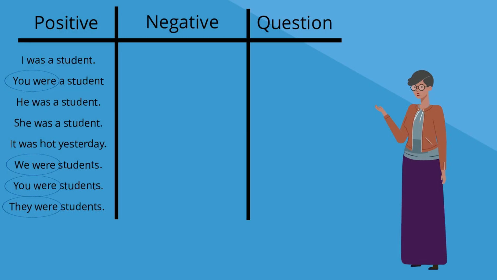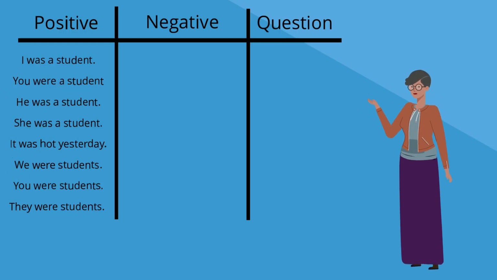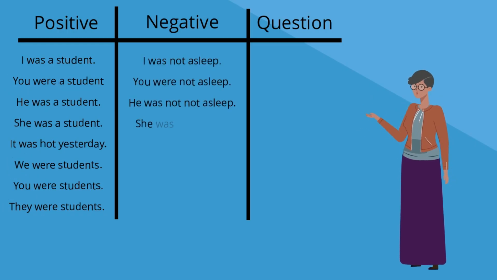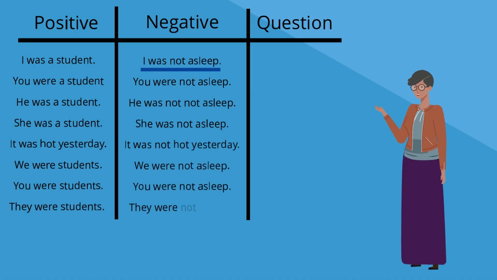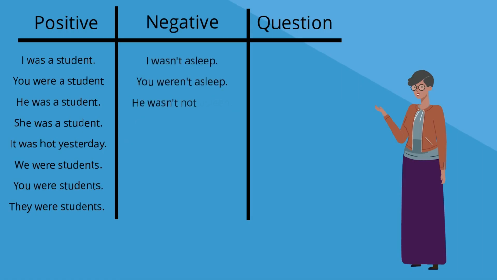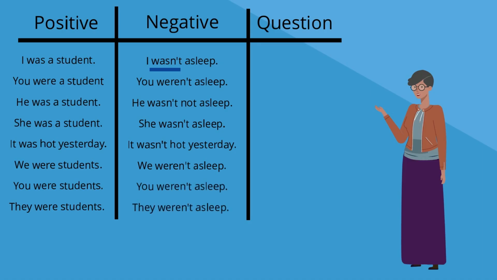We can also make negative past simple sentences by adding not. For example, I was not asleep. They were not asleep. We can use the contracted form when making negative sentences. For example, I wasn't asleep. They weren't asleep.